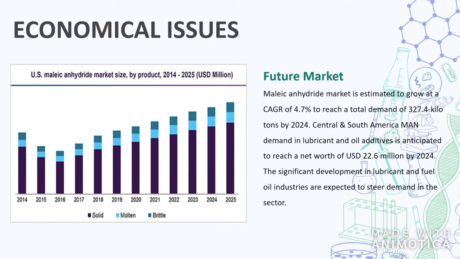Move on to the next part, future market of maleic anhydride. The global maleic anhydride market is estimated to grow at a CAGR of 4.7% to reach a total demand of 327.4 kilotons by 2024. Central and South America maleic anhydride demand in lubricant and oil additive is anticipated to reach a net worth of USD 22.6 million by 2024. The significant development in lubricant and fuel oil industry are expected to steer demand in the sector. And here you can see the figure shows US maleic anhydride market sales by product from 2014 and 2025 in USD million. And you can see the change in trend from 2014 to 2025.